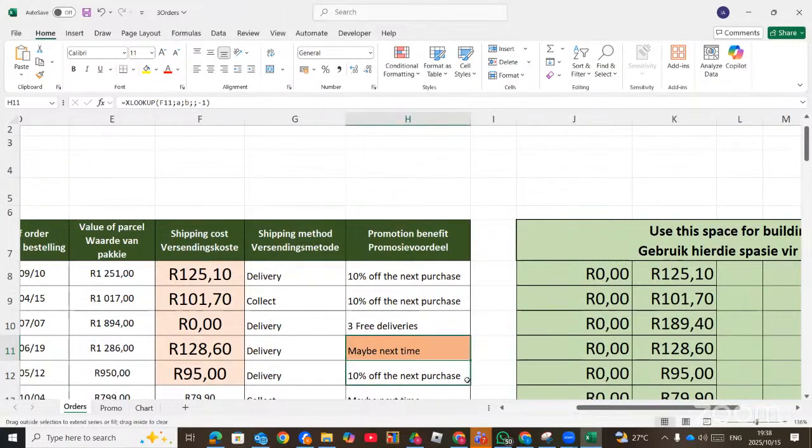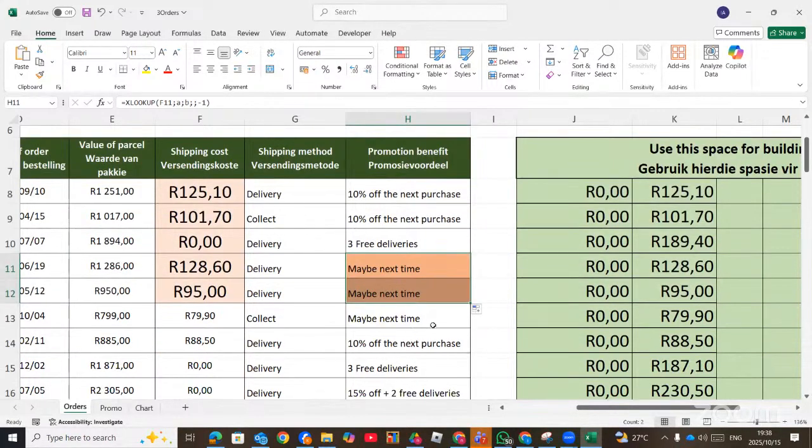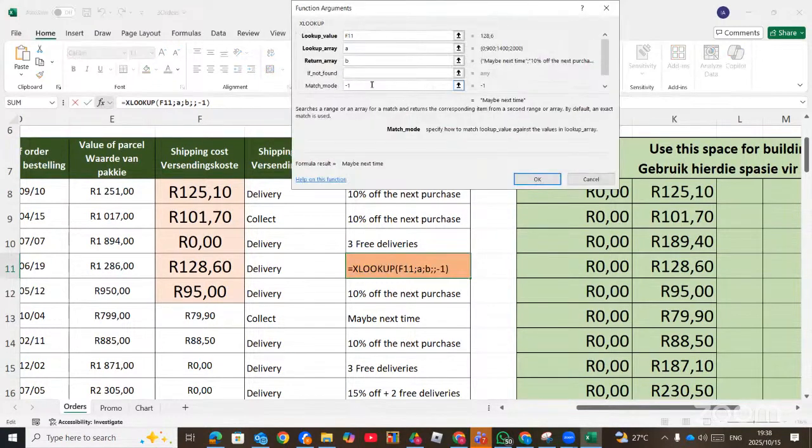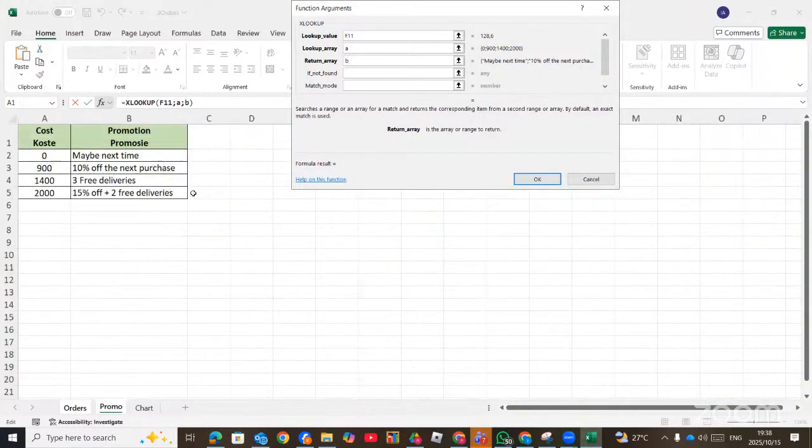Now when you drag down, it gives me maybe an error. So meaning there's a wrong answer there. Then we can now leave it from -1. Maybe that's from 0, 900, because of the values. Okay, here they use the cost. They did not use the shipping method.